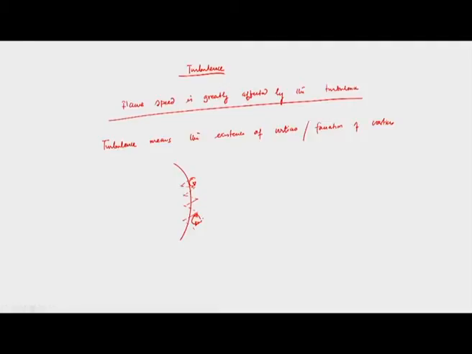These two are vortices. I have taken two examples. Let us say this is surface A and this is surface B. Whenever turbulence is there, that means there are vortices in front of the main flame. Suppose I have taken two points A and B.